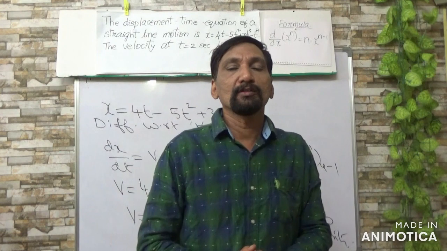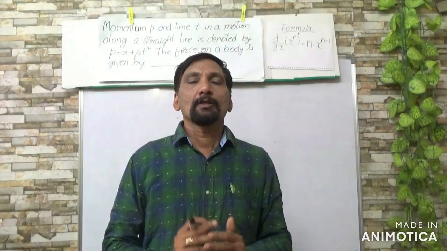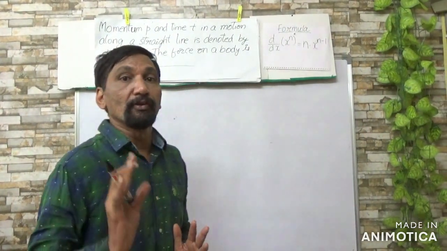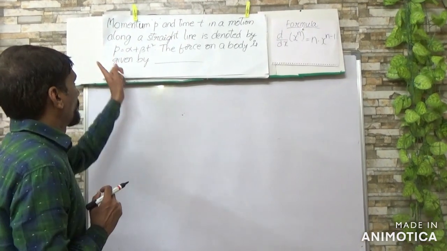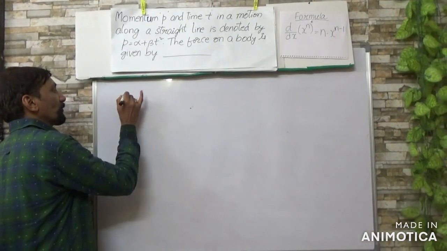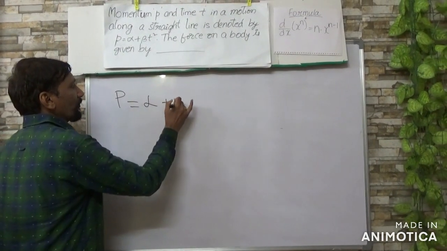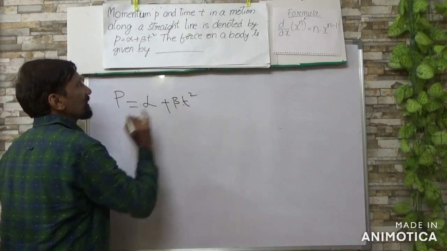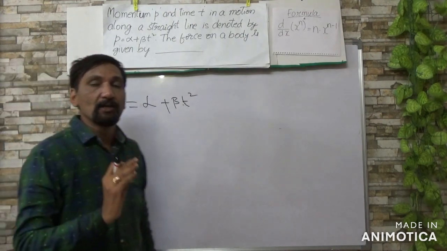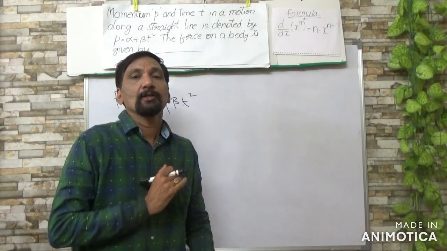We'll solve the next problem now. Now we are going to solve the fifth problem. In this problem we are given the momentum of a body, that is P equal to alpha plus beta t square. You want to find the force acting on the body.